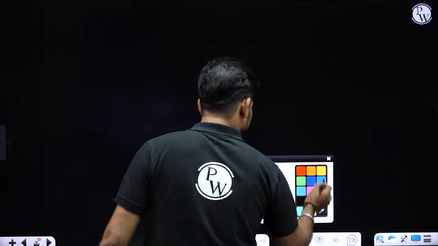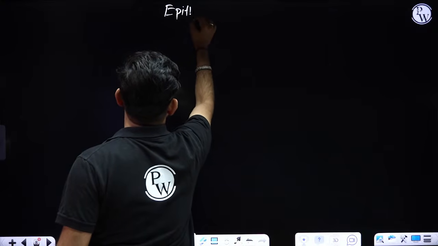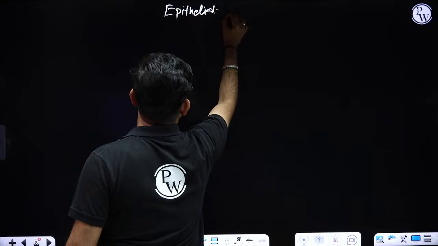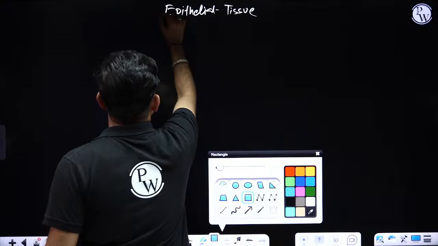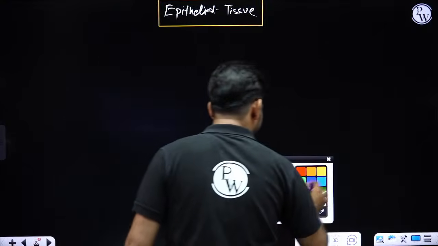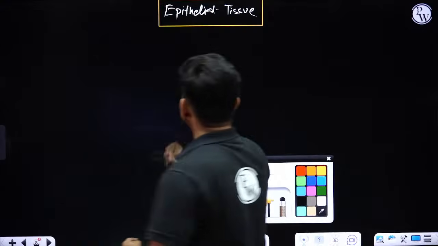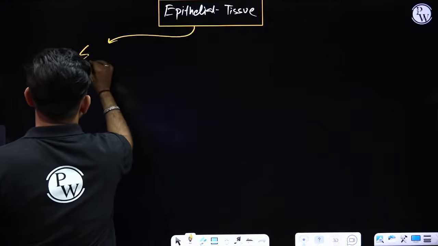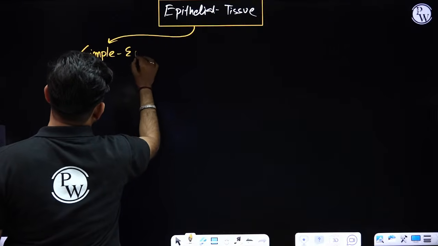Okay. Now I'll be classifying epithelial tissue. Epithelial tissue has two types. One is simple epithelium.